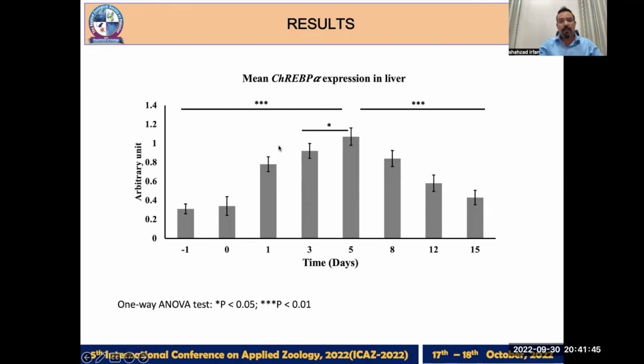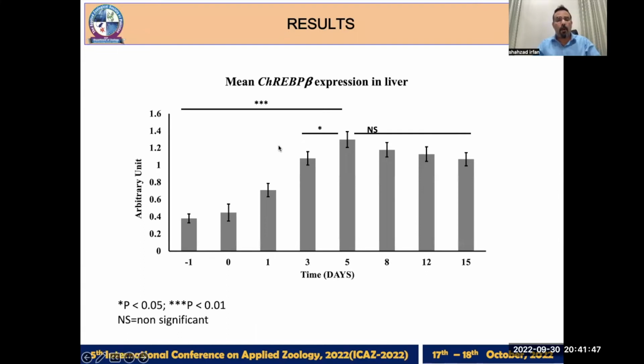On the other hand, the expression pattern of the beta isoforms gives us a little bit of a different picture. In the initial phase, up till the 5th day, the pattern is kind of the same as the alpha. But after the 5th day, the significant decline which we observed in the alpha isoform is not there in the beta isoform.